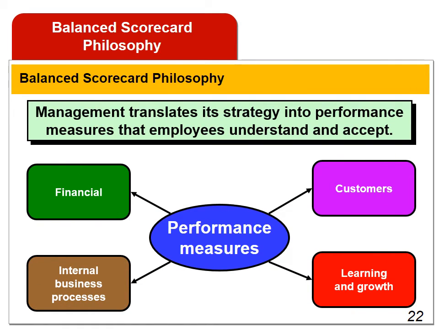Balanced scorecard consists of an integrated set of performance measures that are derived from and support a company's strategy. Importantly, the measures included in a company's balanced scorecard are unique to its specific strategy. The balanced scorecard enables top management to translate its strategy into 4 groups of performance measures: financial, customer, internal business processes, and learning and growth that employees can understand and influence.